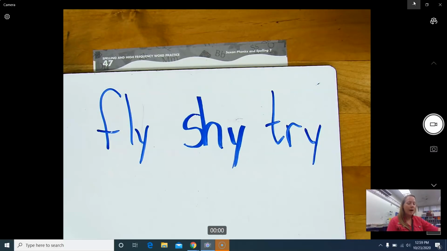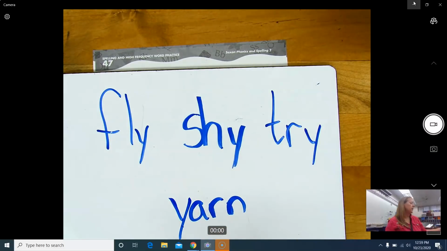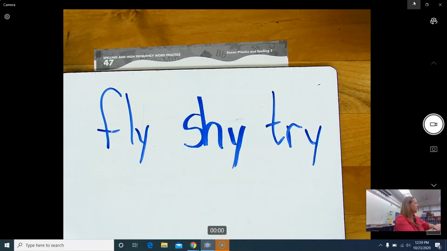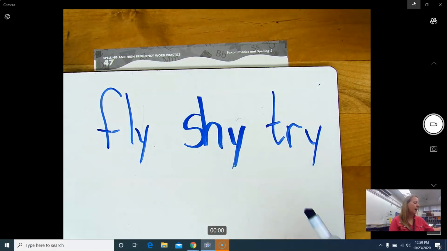Sometimes the letter Y will act like a consonant, like it does in the word yarn. In the word yarn, it sounds like the Y sound, and it is a consonant. However, other times it will act like a vowel, like it does in these words. So that's why it's A, E, I, O, and U, sometimes Y. Sometimes Y is when this happens, and it sounds like an I.